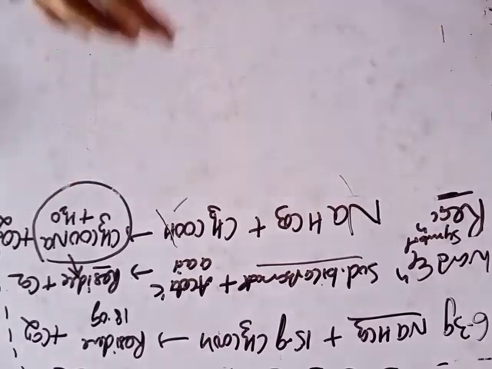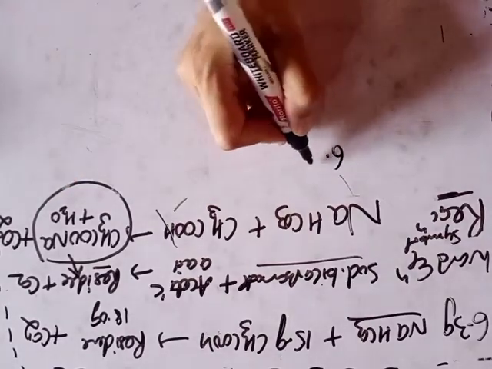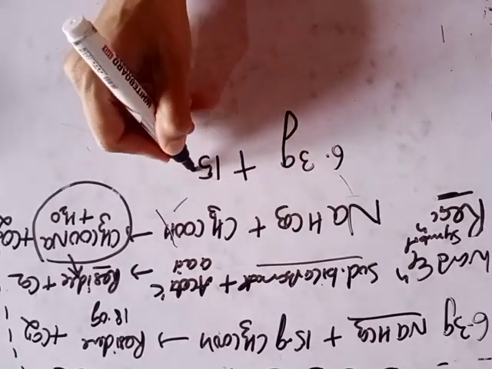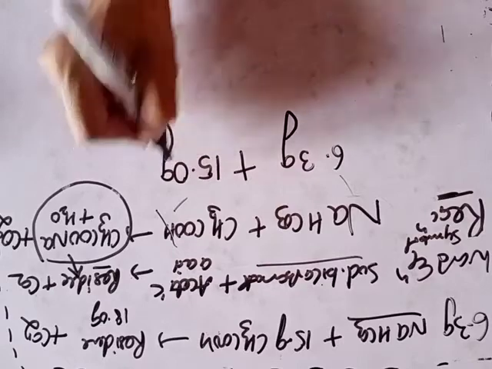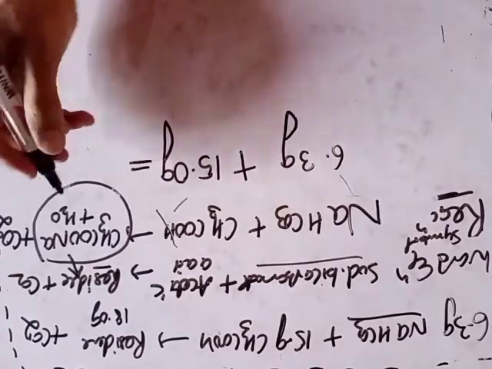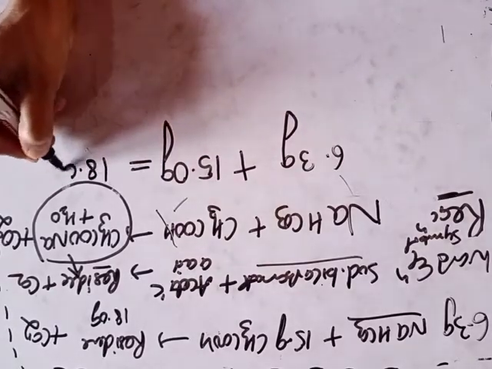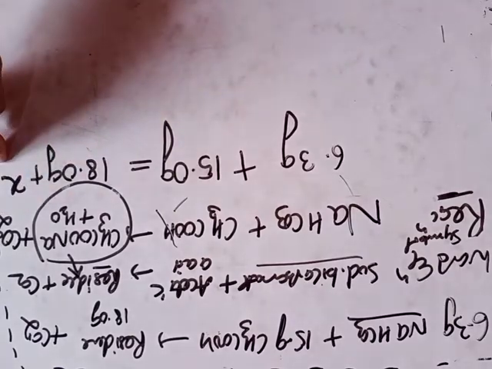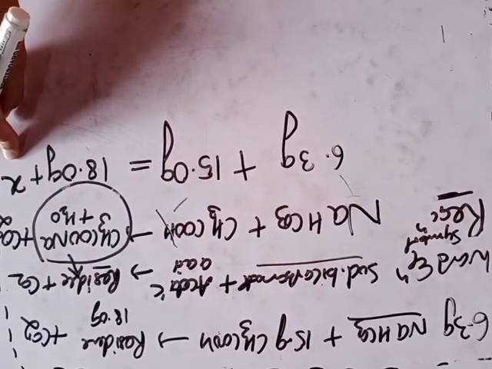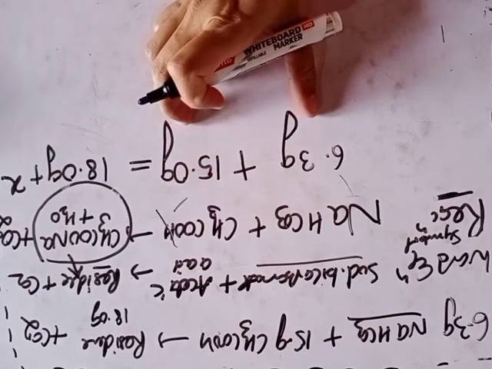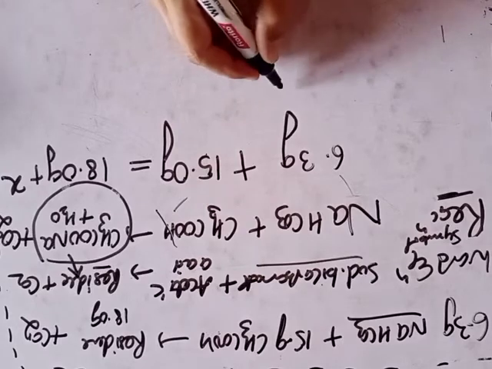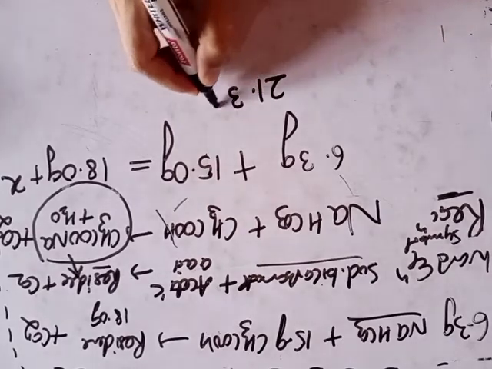Now the data given to us is that the weight of sodium bicarbonate is 6.3 gram, added to 15.0 gram of acetic acid, and the residue is found to have a weight of 18.0 gram. We have to find the mass of CO2 released. Let it be X. Clear? By adding the two reactant masses on the left side, 15 plus 6.3, it becomes 21.3 gram.